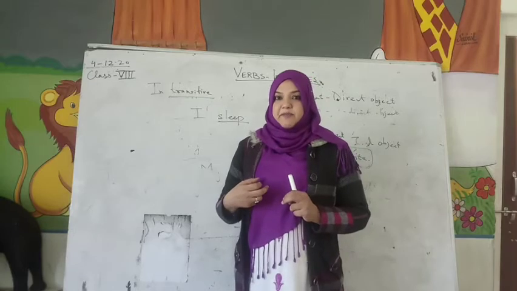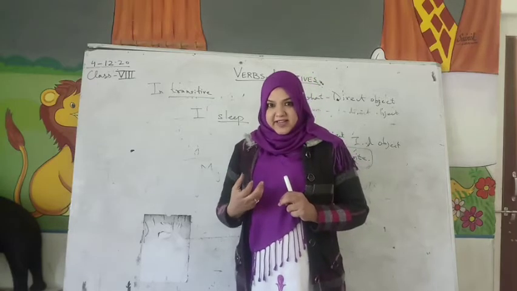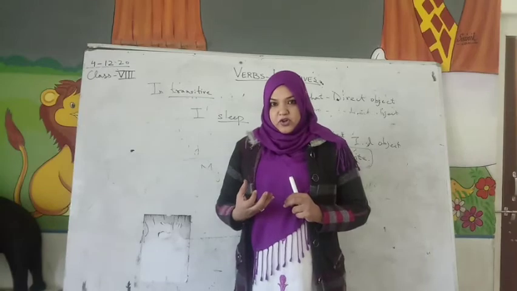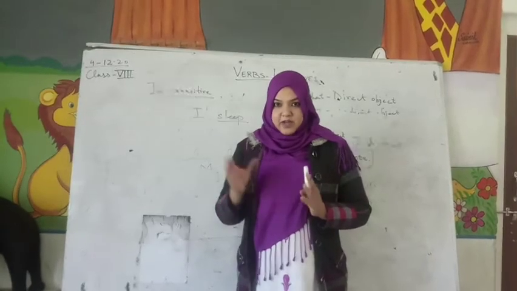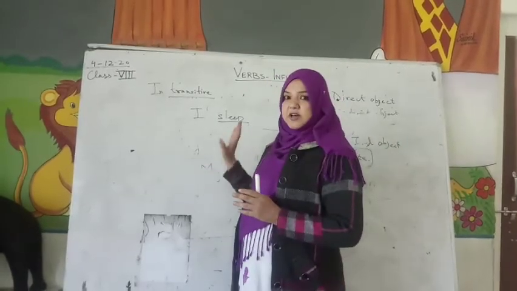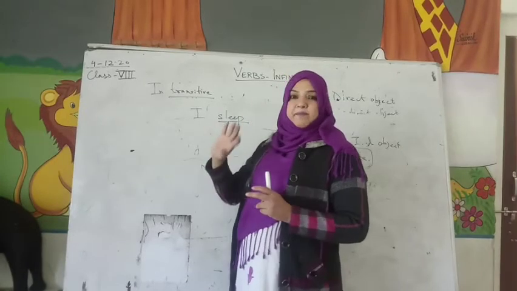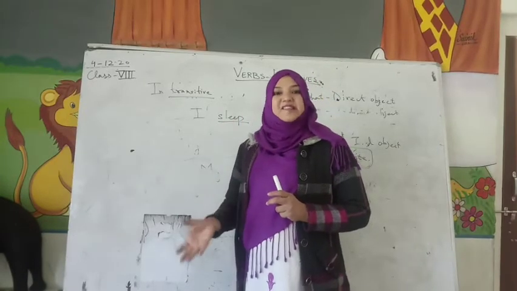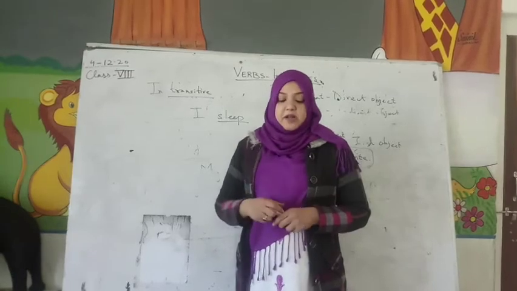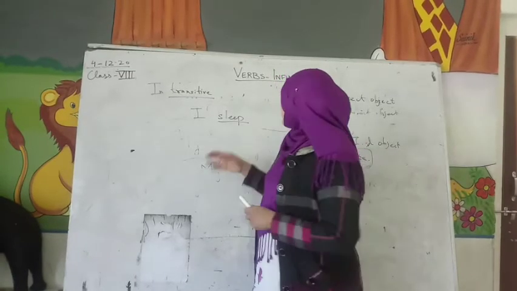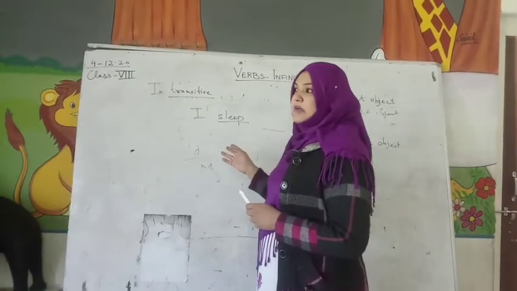When someone is telling something good about you, it is called a compliment. Yes, someone is complimenting you. So those words which are required to make complete sense are not objects, they will be complements. For example, she sang, I sleep,